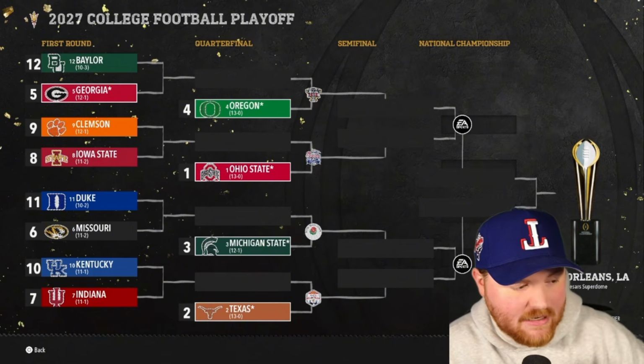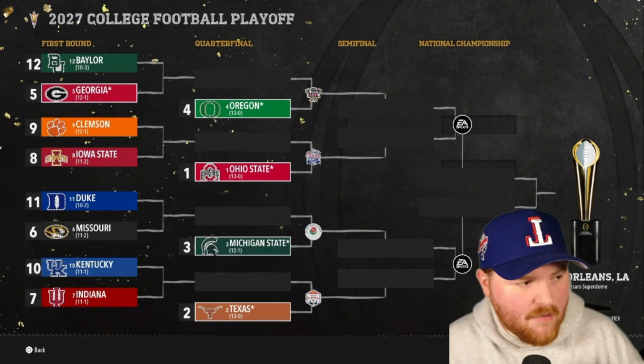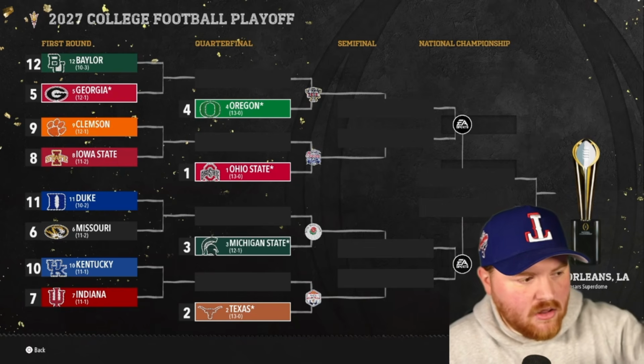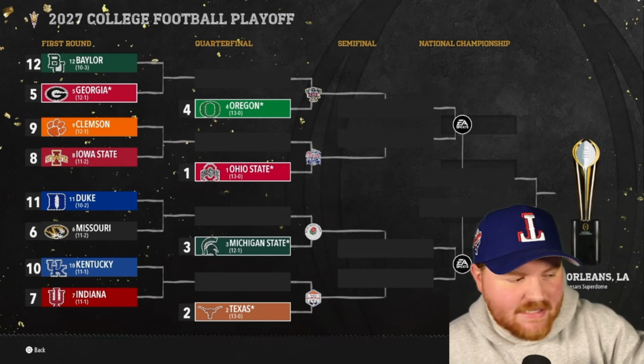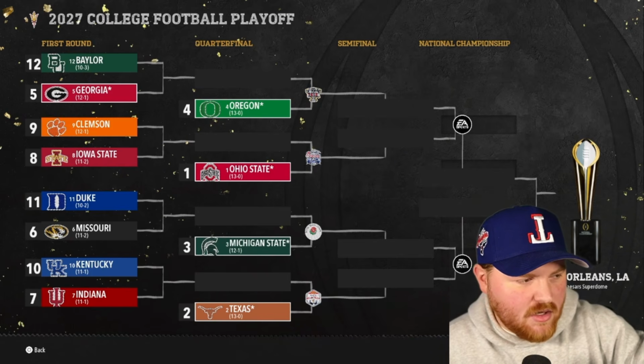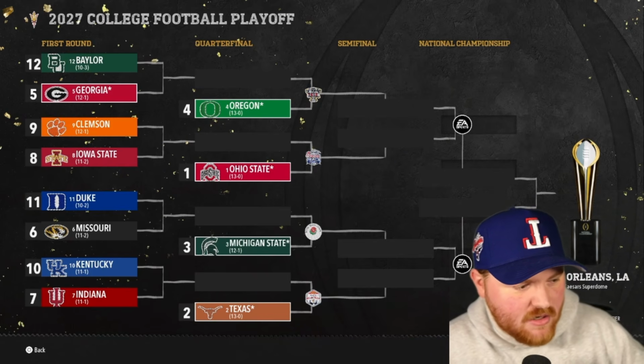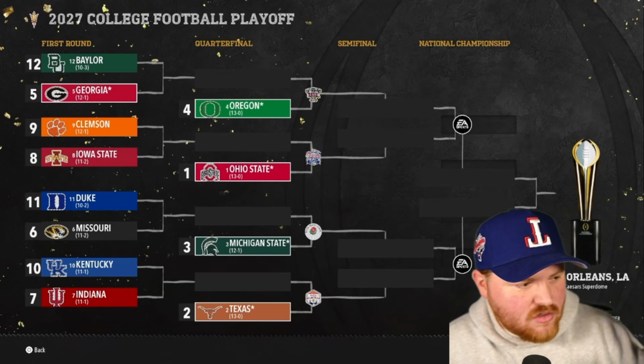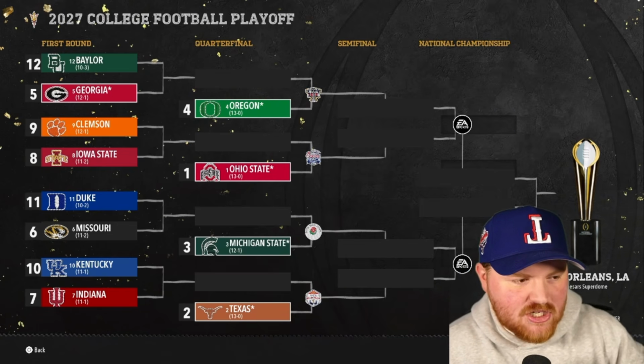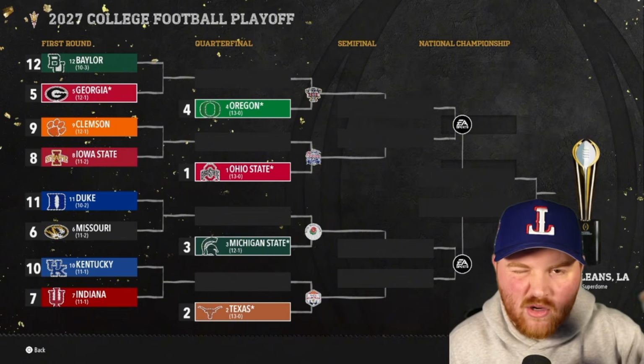So this is the basketball bracket down here in the bottom, football bracket up at the top. Very interesting things going on here. I'm really looking for 6 through 11 are the teams that we're looking for outside of Clemson. Missouri, Indiana, Kentucky, Duke, Iowa State. Can any of those teams make a run? Maybe Michigan State. Can those teams make a run to make this video really interesting at the end?